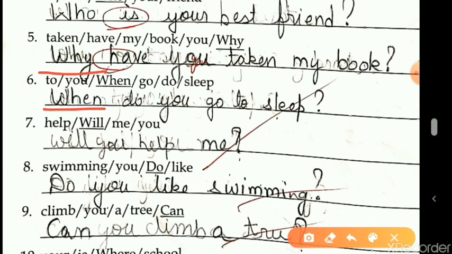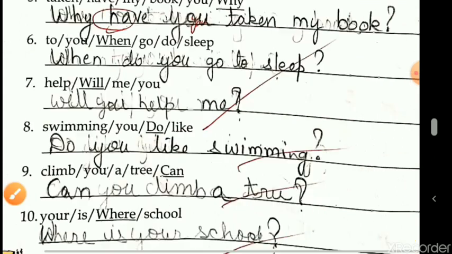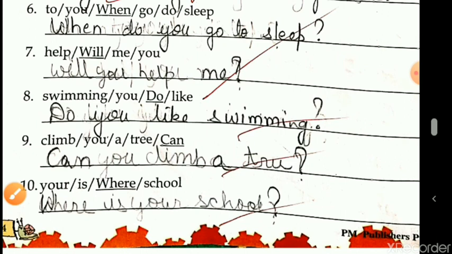You're asking someone. When do you go to sleep? At the end, question mark. Remember, all the questions will have a question mark at the end. Next, seventh. Help, will, me, you. Now, we'll be starting with will. Will you help me? You're asking someone. Will you help me? At the end, question mark.